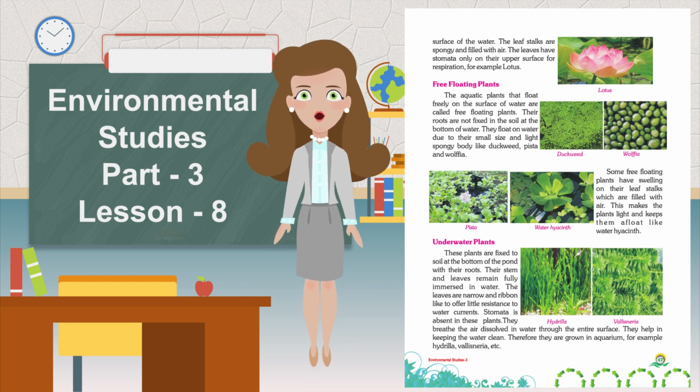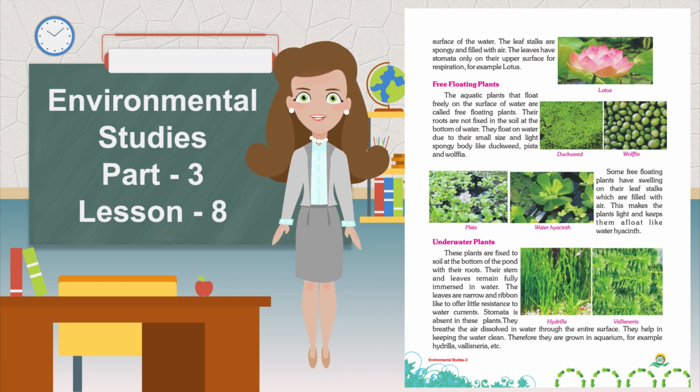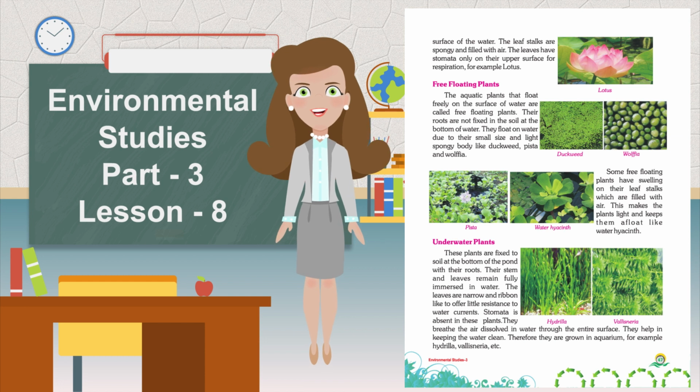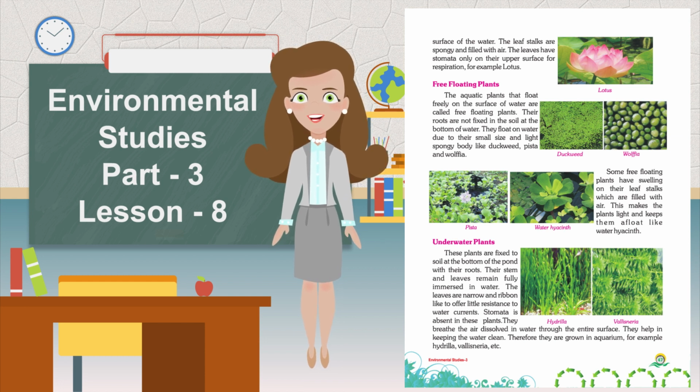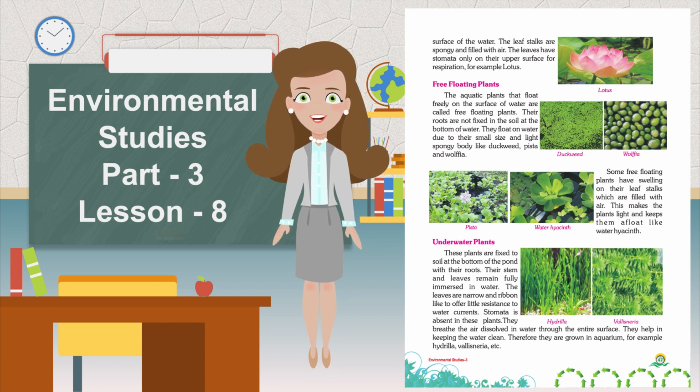They float on water due to their small size and light spongy body, like duckweed, pistia, and wolffia. Some free-floating plants have swellings on their leaf stalks which are filled with air. This makes the plants light and keeps them afloat, like water hyacinth.